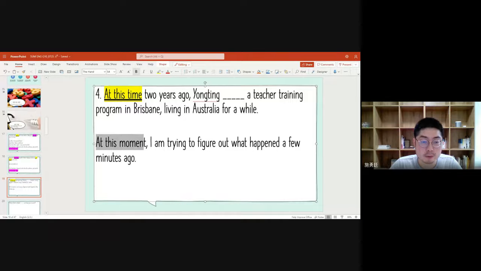So at this moment, within a very short time period, we are trying to say we are doing something at the moment. So in this case, usually we'll use the one like this one. Right? I'm trying to figure out what happened a few minutes ago, because we are doing that at that moment. We are doing that at the time, all right?